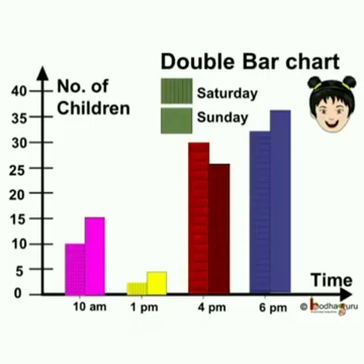For example, here it represents the number of children in the park at different times, and don't forget we have placed the bars at equal distances. I hope you are very clear about the double bar chart.